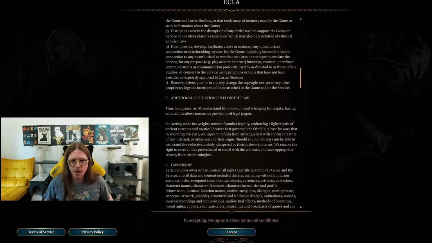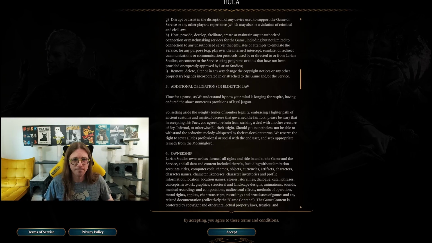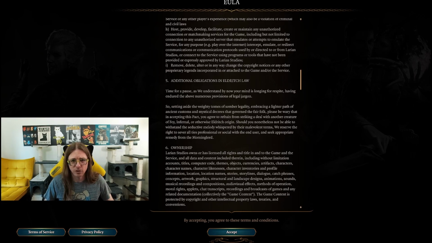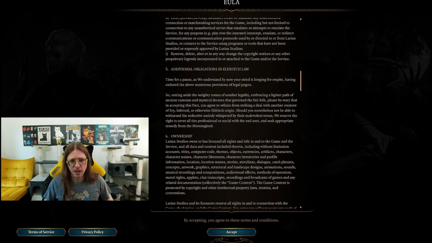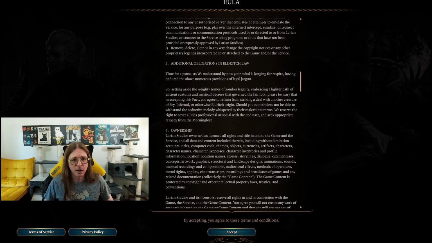Time for a pause. As we understand by now, your mind is longing for respite, having endured the above numerous provisions of legal jargon. So setting aside the weighty tones of somber legality, embracing a lighter path of ancient customs and mystical decrees that governed the fair folk, please be wary that in accepting this pact you agree to refrain from striking a deal with another creature of fey, infernal or otherwise Eldritch origin. Should you nonetheless not be able to withstand the seductive melody whispered by their malevolent terms, we reserve the right to sever all ties, professional or social, with the end user and seek appropriate remedy from the Morning Lord.